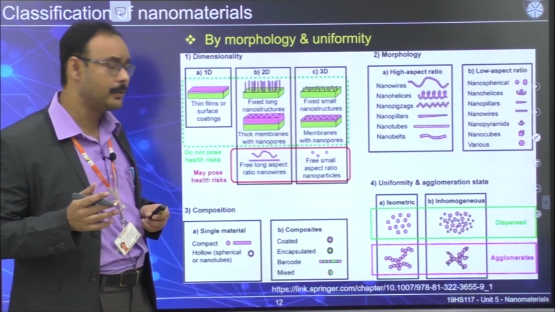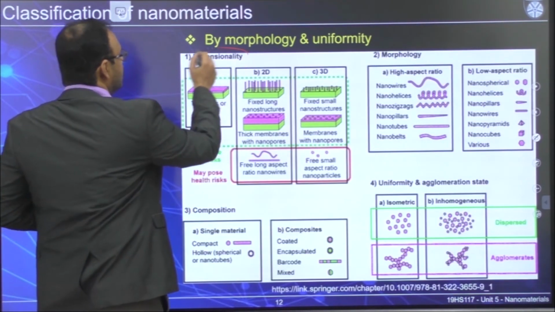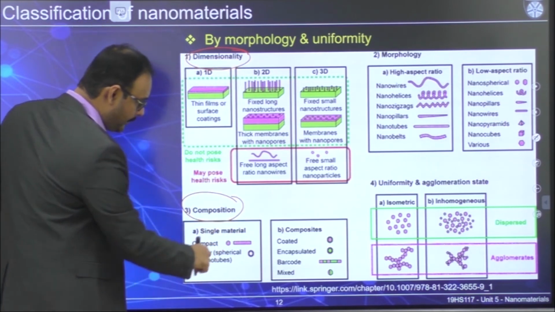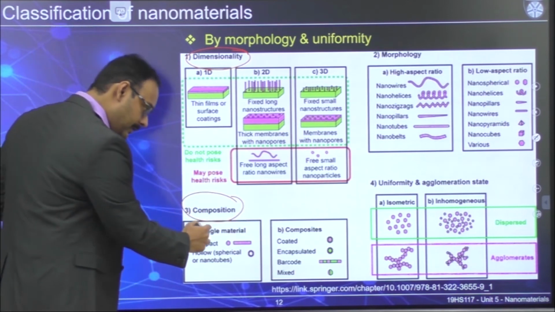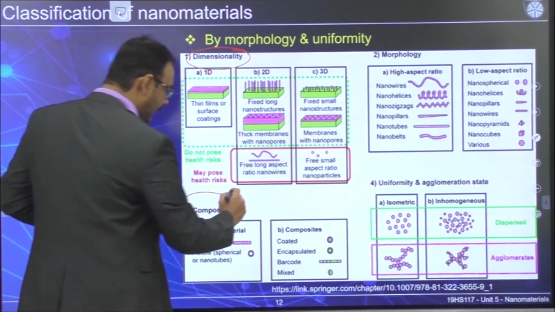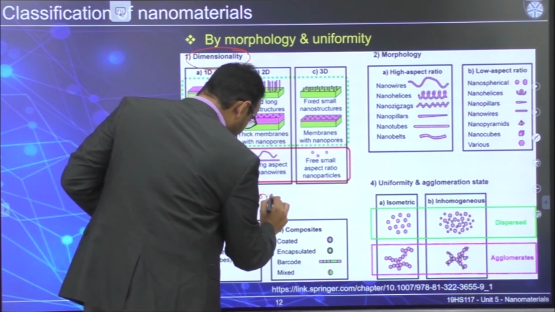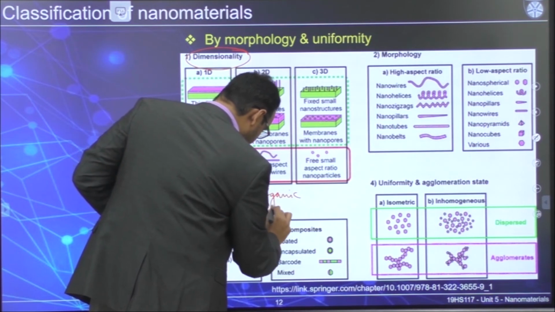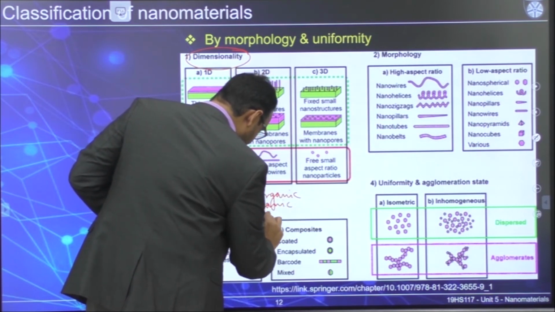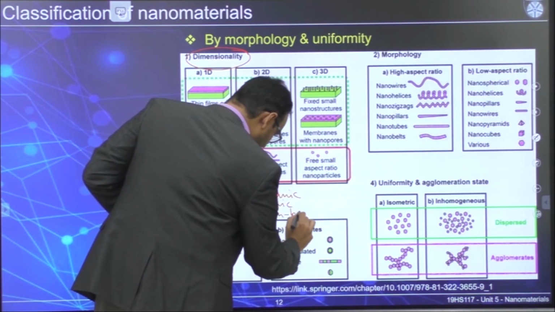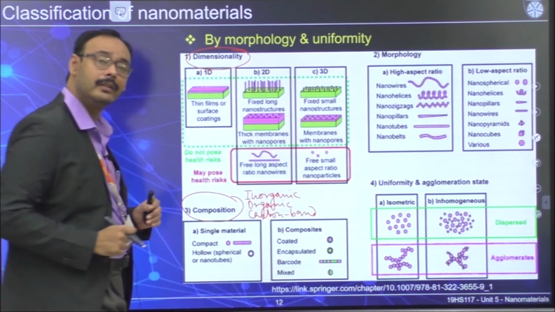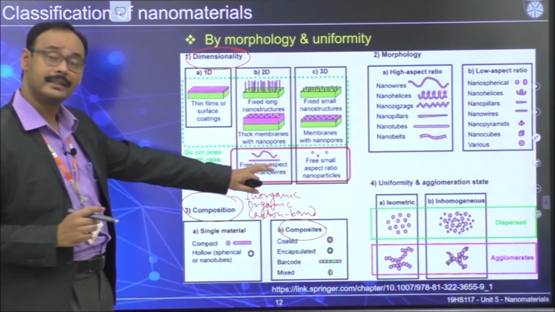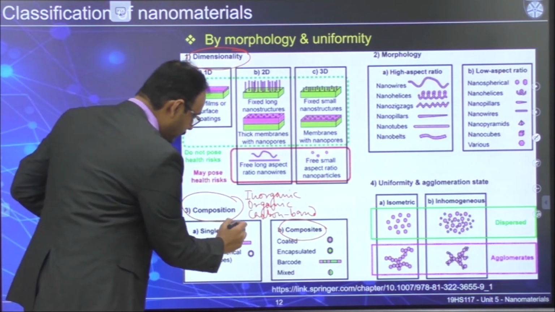Okay, so if you just put it in one form, we have talked about dimensionality, we have talked about composition. Though this composition, the way they have classified based on single and composite, we have also classified based on inorganic, organic and carbon based nanomaterial. We have already classified this, right? Now if you mix more than one material, that will give you a composite. Once it's single material, you can classify single material into three categories further.